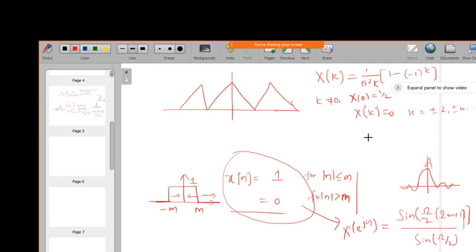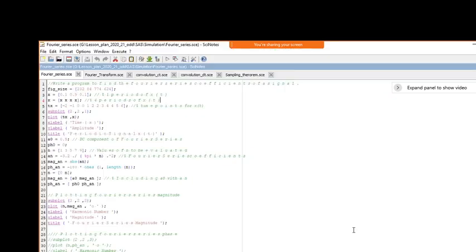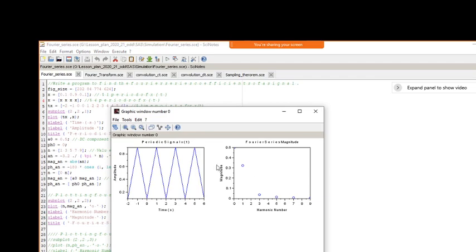So the same thing which we have done in the Fourier series, that is 2 by pi square k for k equal to plus or minus 1, plus or minus 3, like that. So the same magnitude values we have plotted here. This is the Fourier series magnitude which we have shown. So this triangular problem which I have done, just look back at that one, the series of the triangular wave, and we will get the Fourier series magnitude.